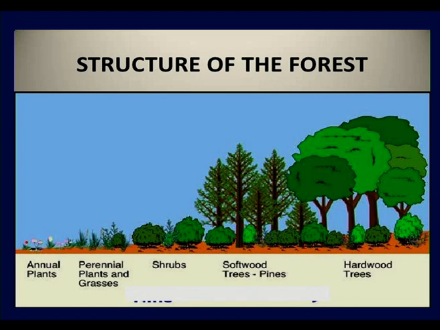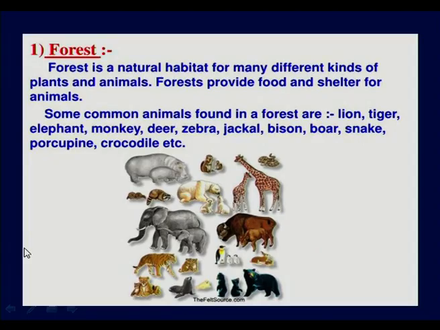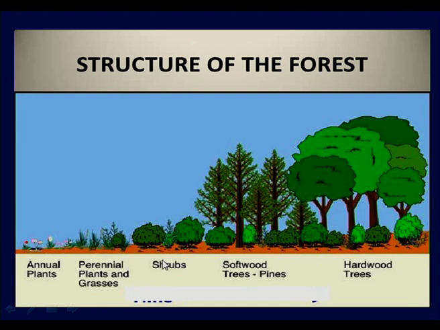Okay children, see here, this is the structure of a forest. In a forest you can see different types of plants present. These plants range from small plants to very big trees. This process is called stratification, that is nothing but the plants being arranged in the form of layers.